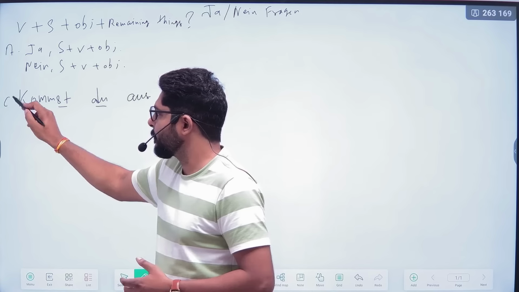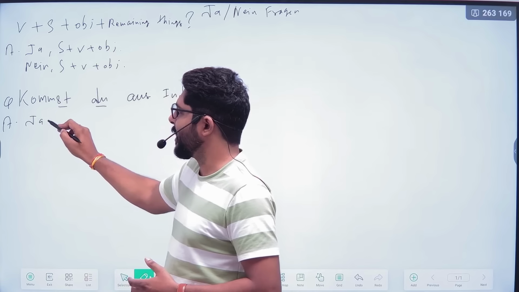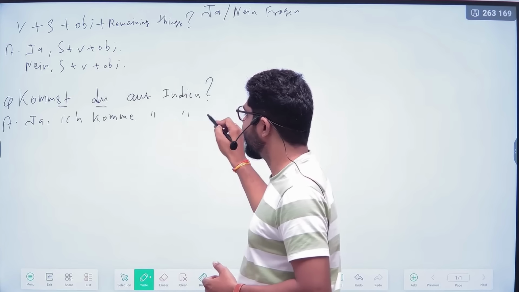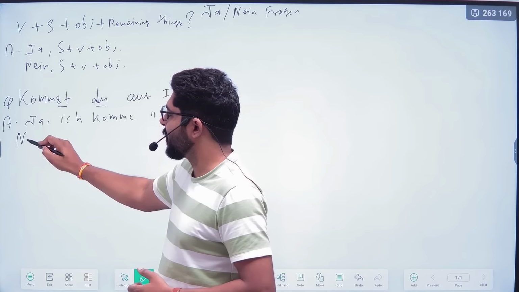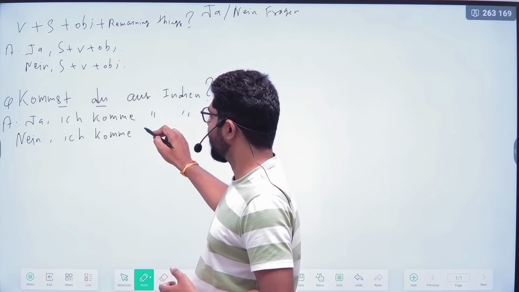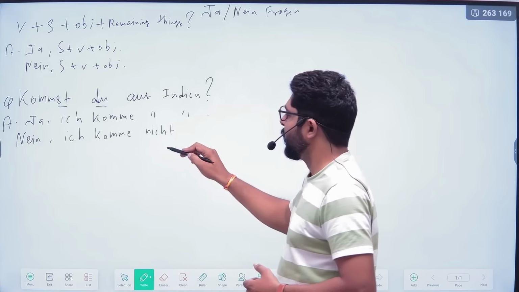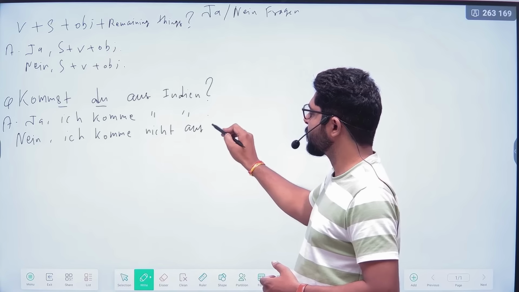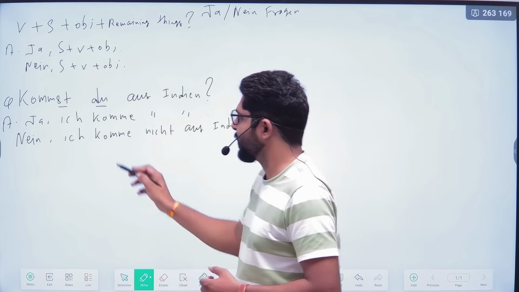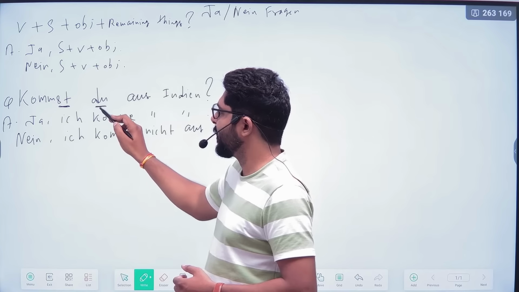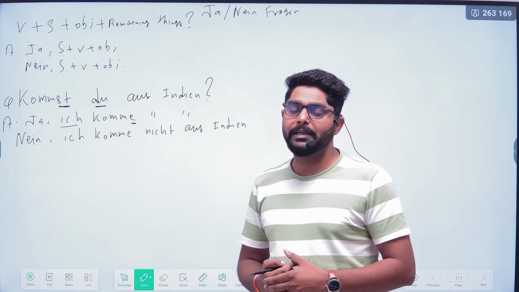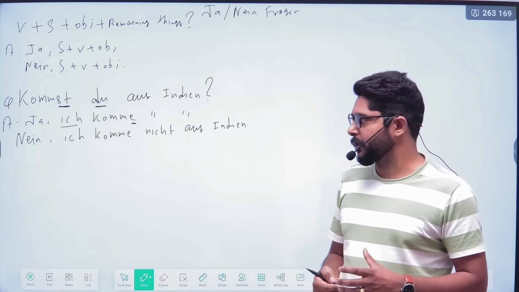So the reply can be positive and negative. Ja, ich komme aus Indien. Negative can be Nein. Ich komme... For the negative, we have nicht and kein also. Ich komme nicht aus Indien. I don't come from India. In this sentence, you can see according to du, st ending, and according to ich, e ending. So there are no changes in the verb conjugation.